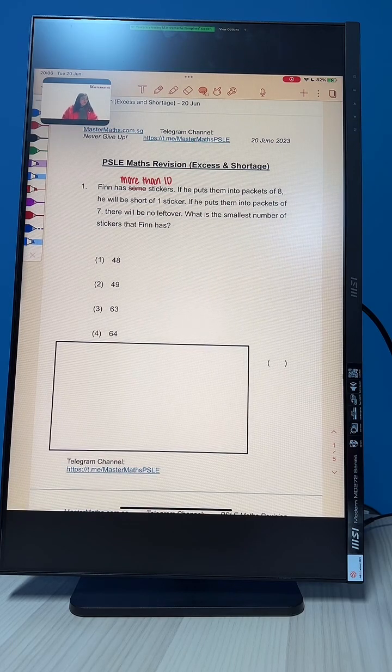Okay, for those of you who already have the worksheet, can you please make a small amendment here? This should not be sum, it should be more than 10. Can you cancel the sum and replace it with more than 10?